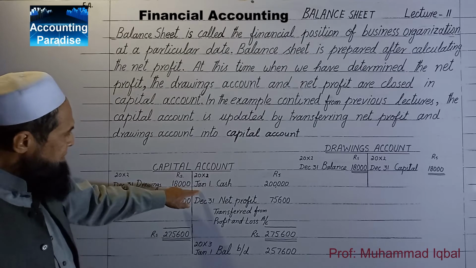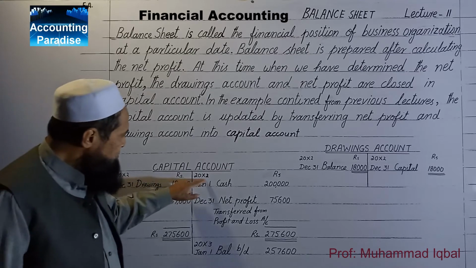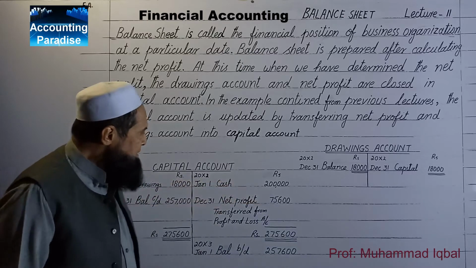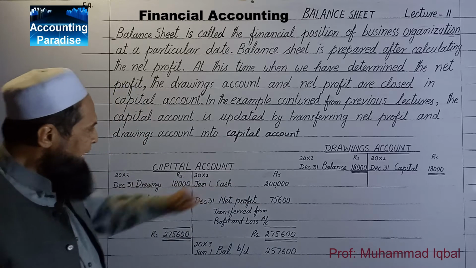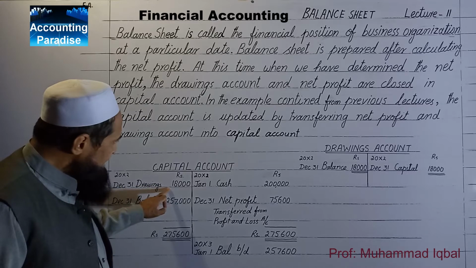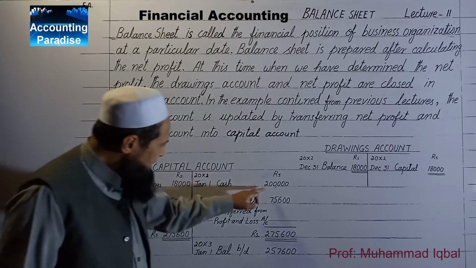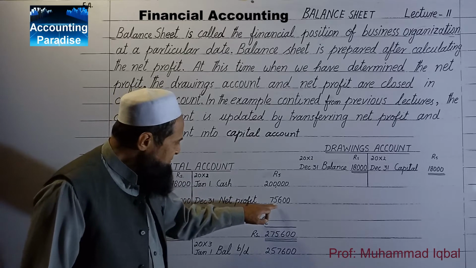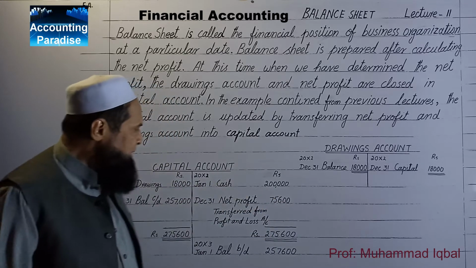Now the capital balance, which was on January 1st, 2 lakhs, the introduction was through cash. Now the 18,000 drawings must be deducted from this balance and the net profit 75,600 must be added to it.